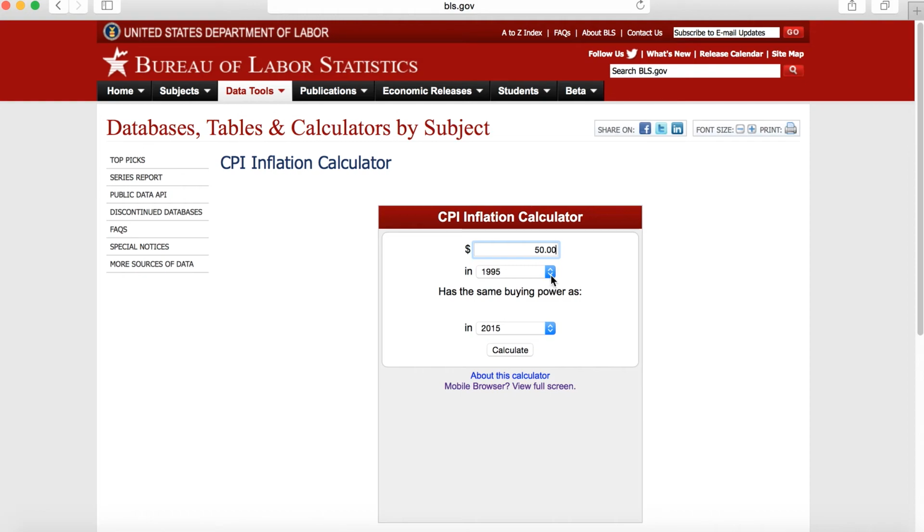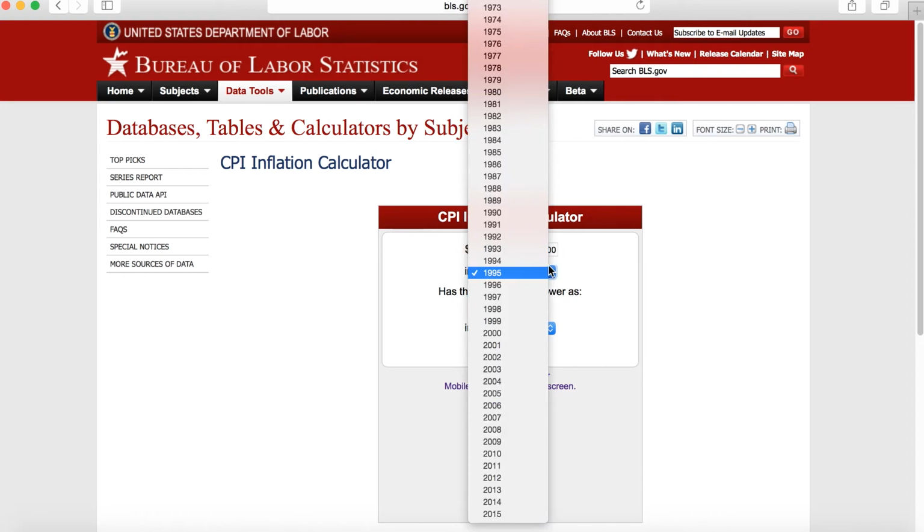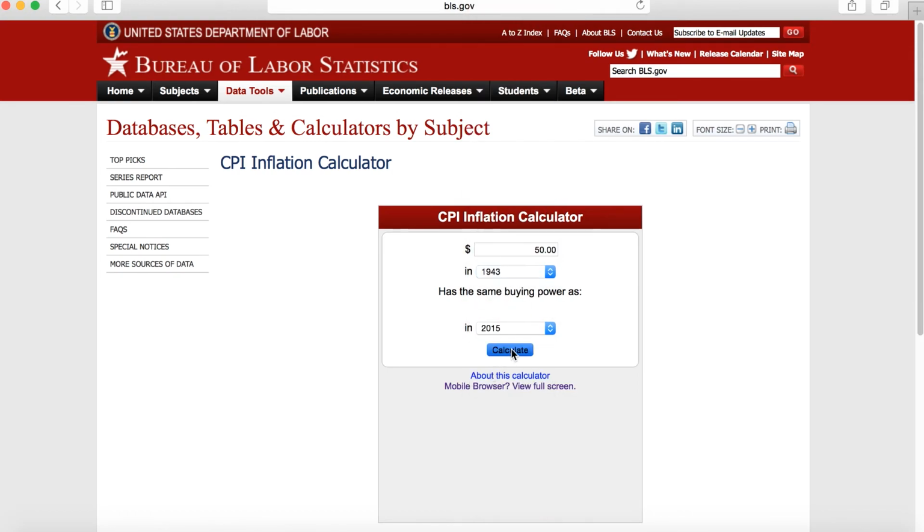But $50 when our grandparents were children, so our grandparents were children back in, let's say, somewhere around the baby boomers of the after the war, so 1943, 1944, something like that. In 2015, that $50 would be worth, well, we don't want to say that it would be worth, but you would need $687.30 to buy what you could have bought with $50, okay?